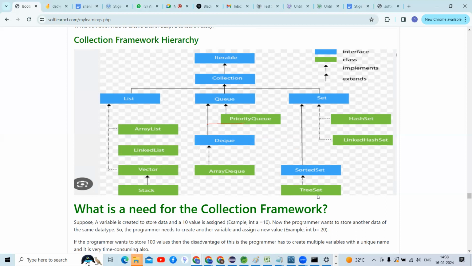You people can explain that this is the hierarchy, guys. Iterable is divided into one Collection interface. Collection is divided into two types, list interface and set interface. List interface contains four implementation classes: ArrayList, LinkedList, Vector, and Stack. Coming to the set interface, there are three implementation classes: HashSet, LinkedHashSet, and TreeSet, guys.